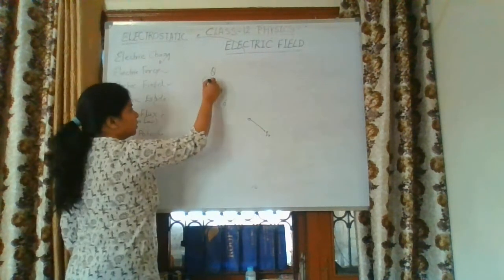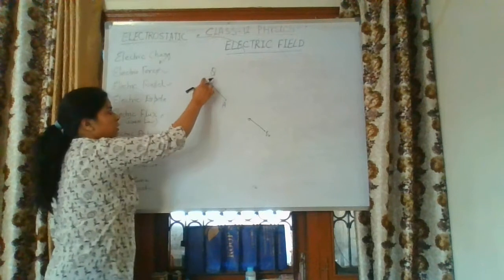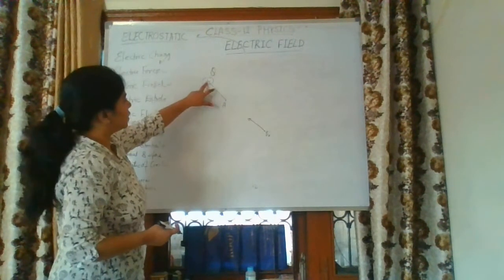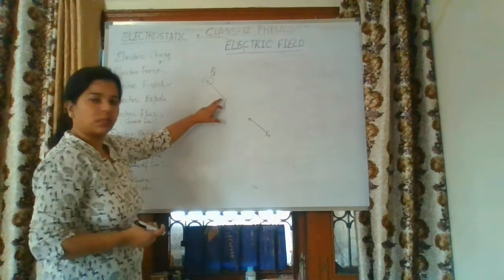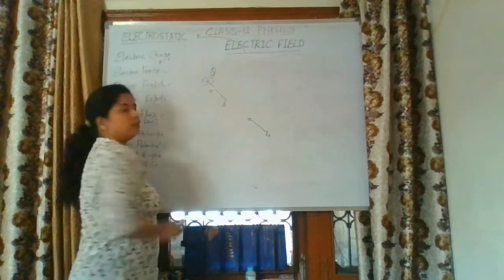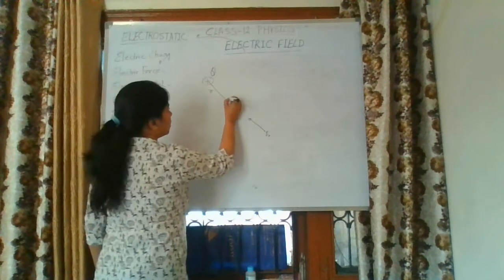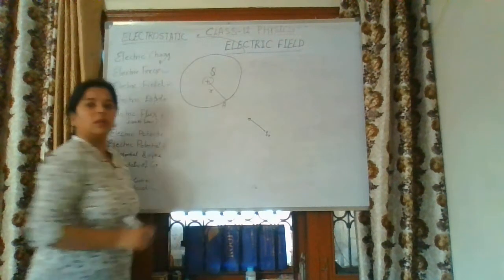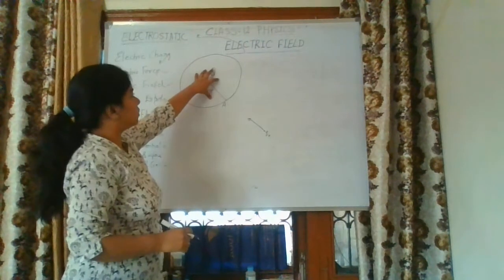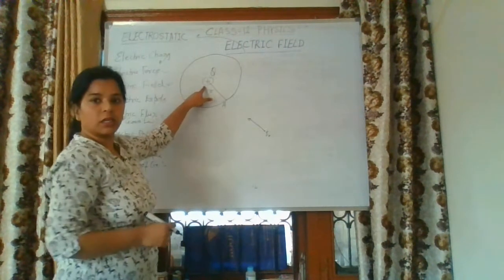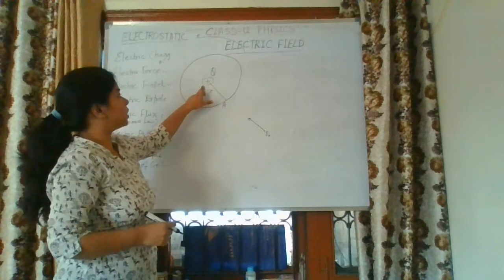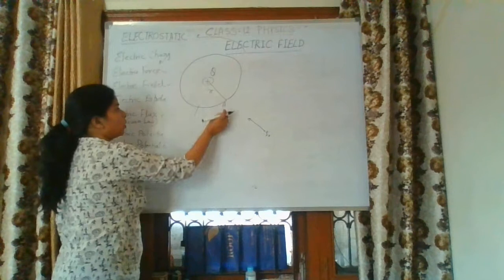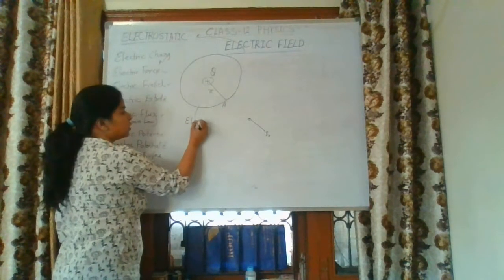We have taken this as a point charge, so we can take the distance between the point charge and point A as the radius r, and we can draw one circle corresponding to this radius r. So we have drawn one region around this positive charge particle, where this positive charge particle is situated at the center of this region. This particular region is called electric field.